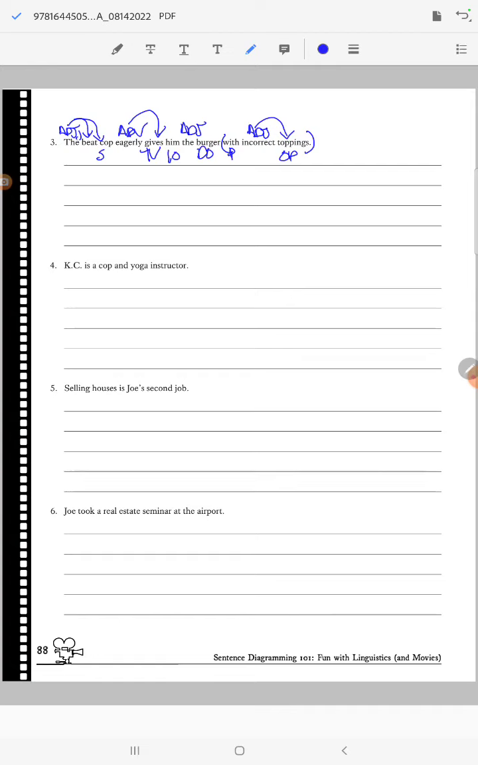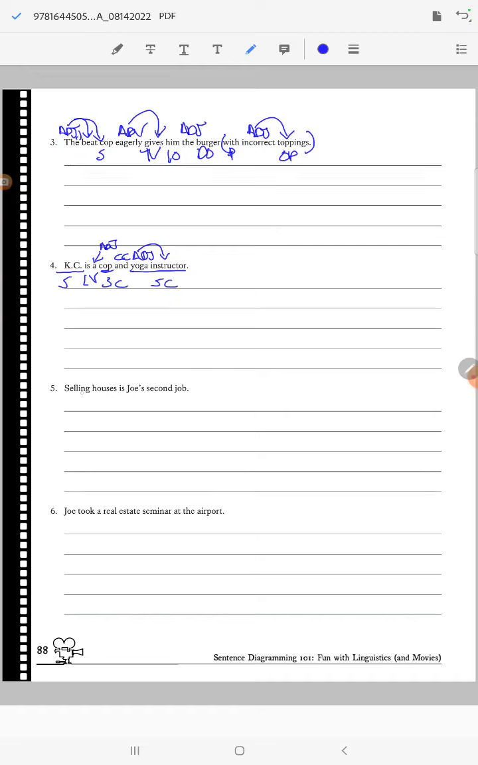Moving on to number 4, we've got Casey, and that's going to be our subject. Is easy. You're always a linking verb. And then what do we have? Ooh, we've got 2 complements. So cop and yoga instructor are both subject complements, but yoga is an adjective here. What kind of instructor? A yoga instructor. And then a is also an adjective telling us which cop. And then and is a coordinating conjunction. So we just do a little CC action.